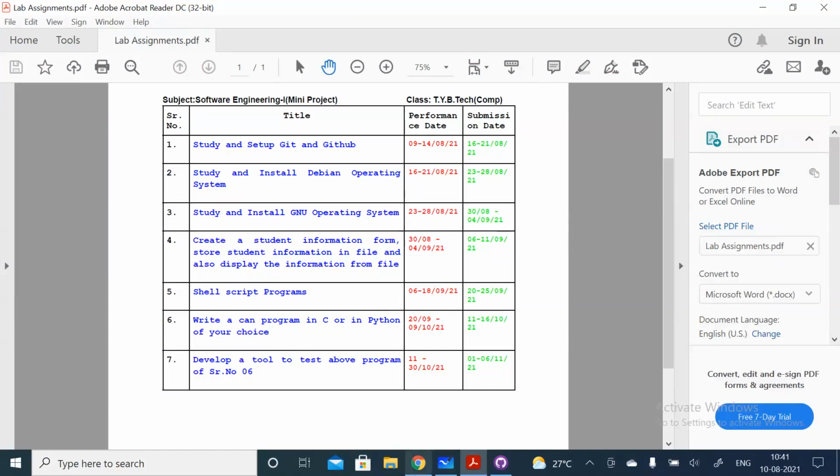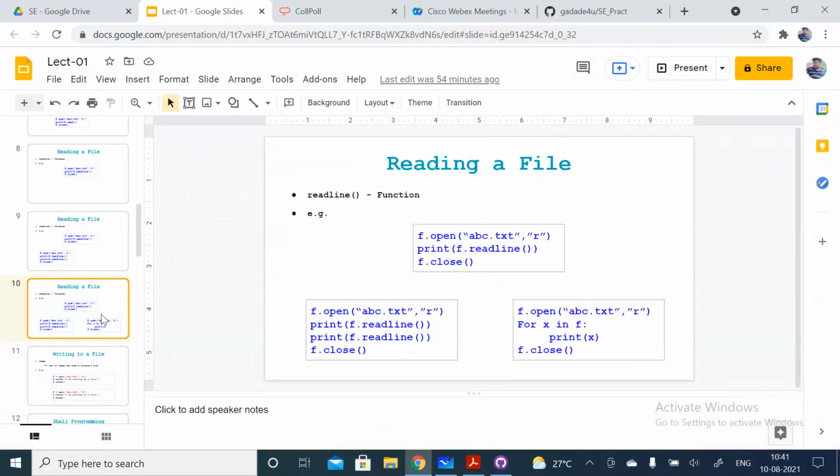It means whatever examples we have seen here, these are very basic examples. You can see here, this reading and all. These are simple examples. But now what we want to do here, we need to accept the whole student information from the user, and we need to write that whole information into the file. And after writing, we need to retrieve that information from that file and display it on the terminal. Right? So that is your lab assignment.